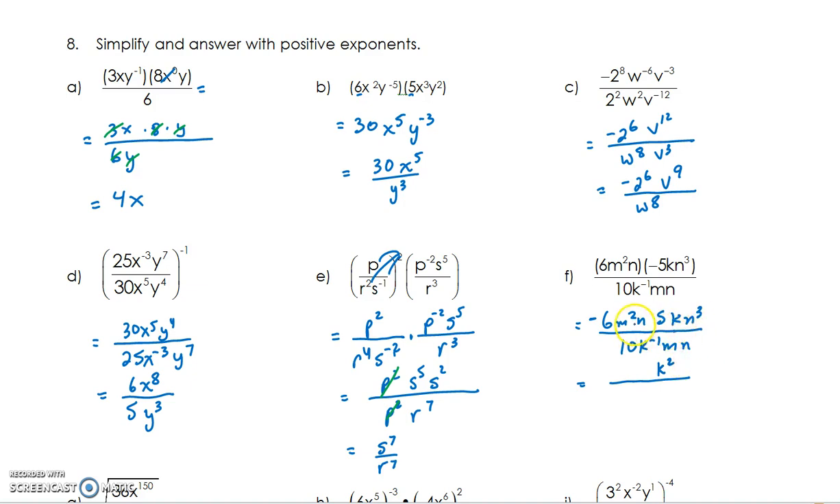The m's, m squared on top, m to the 1 on the bottom is going to give me an m on top. And the n cubed and the n and the n, watch out, there's 3 of them here. So I'm going to cancel the 2 n's like that. And remember that it's just going to be n cubed on the top. I got the m's, got everything out of the way. Negative 6 times 5 is negative 30. Negative 30 over 10 is negative 3. Negative 3k squared mn cubed. And I don't need that line for the fraction anymore.